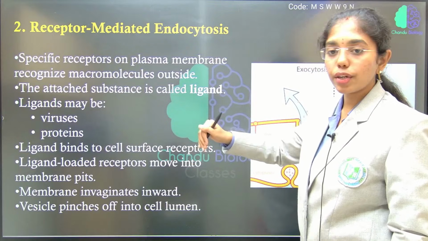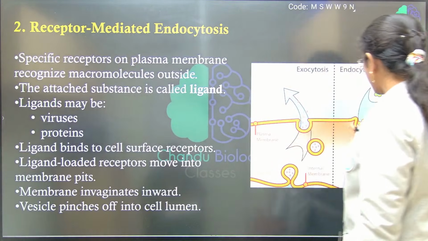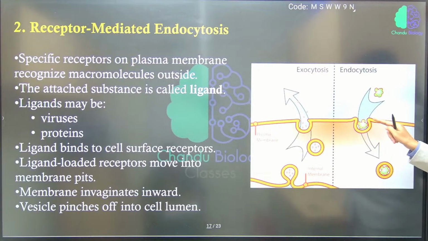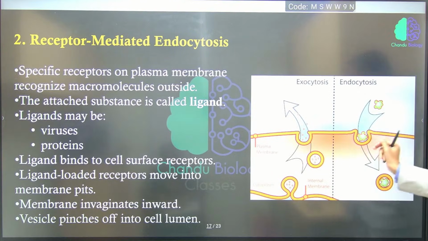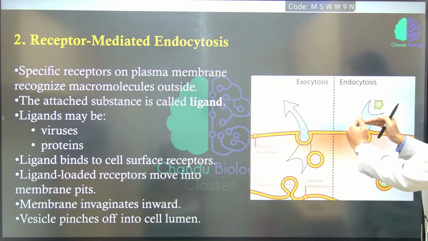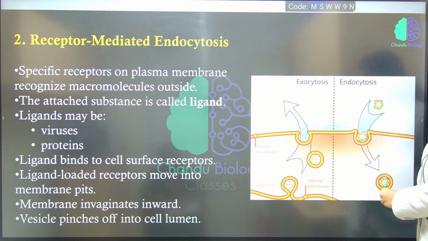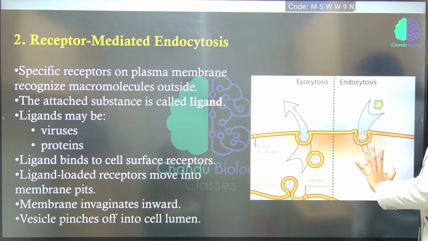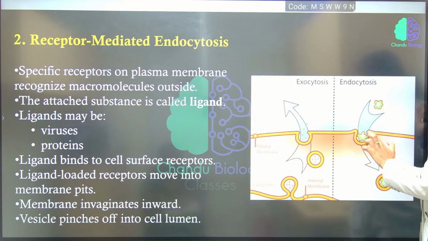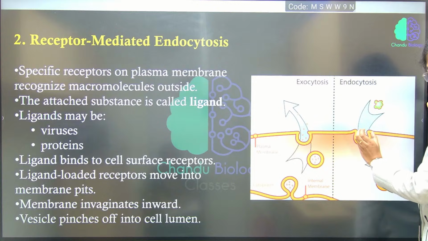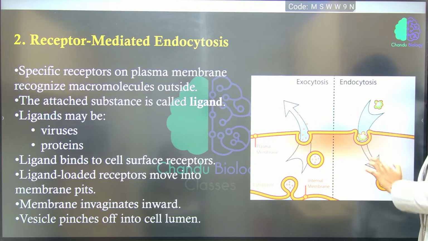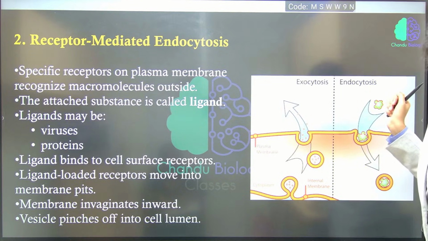They will move into the membrane pits, like this. The membrane invaginates inwards and then it closes up. The vesicle will pinch off into the cell lumen. See, this is completely the cell lumen. A receptor is present that is accepting the ligand. A small vesicle is formed once the ligand is accepted. This forms a vesicle and this pinches off. This vesicle is completely transferred into the cell lumen.